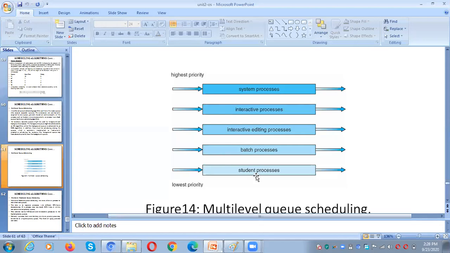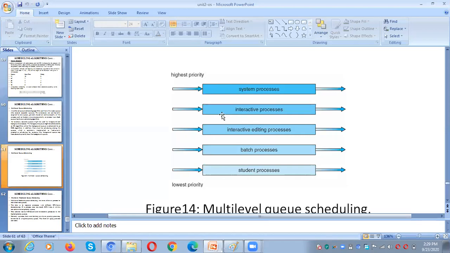That means here we have multiple queues, multi-level. Why? Because the execution also happens level by level. This is one queue, some processes are available here. As I told you, system processes have the highest priority. After that the interactive process, then the interactive editing process, and then the batch process, and then the student process.